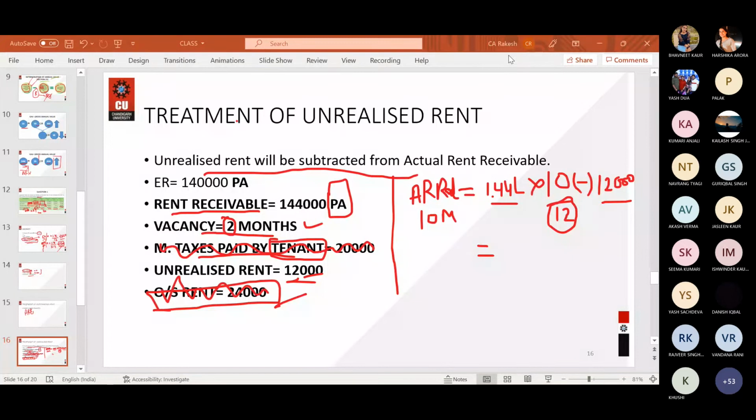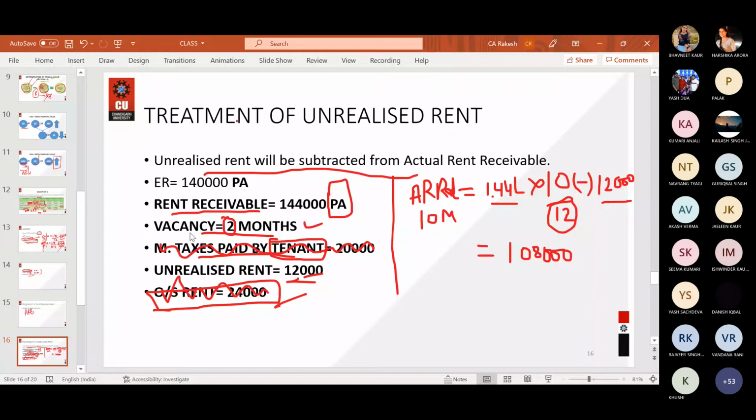1,08,000. Okay, make sure that everyone else is also solving and getting the same. And if there is any kind of deviation, then let me know, then I will cross verify. One lakh eight thousand, same answer. Okay, great. So this is our ARR, that is 1,08,000.